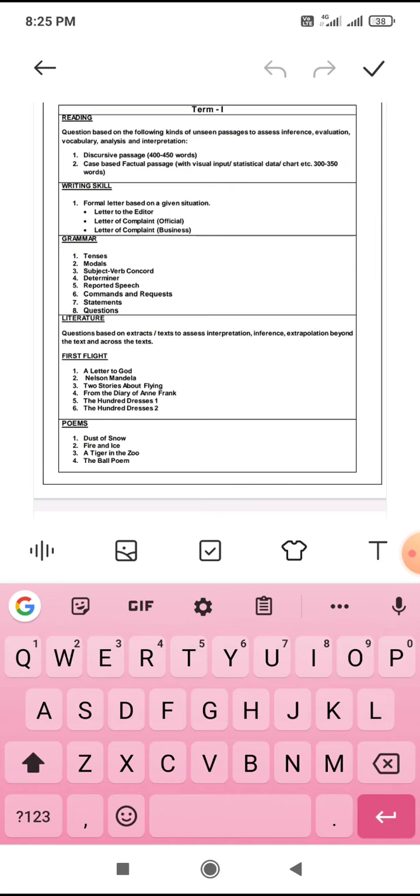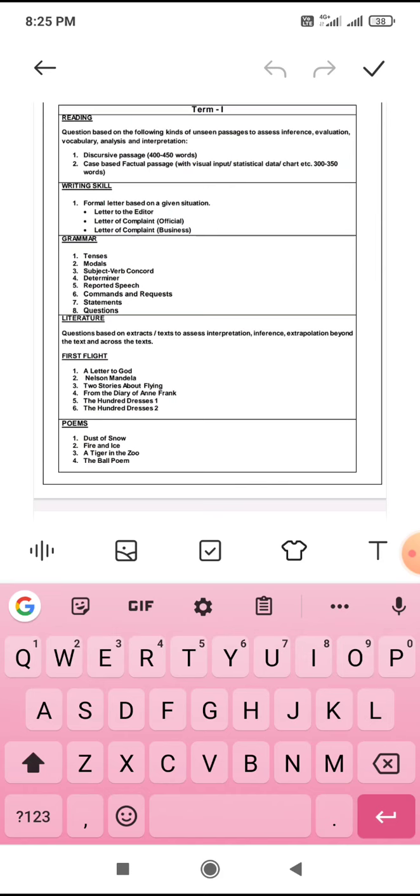Now for your grammar, these are the topics. It is the same for class 9 and 10. Tenses, modals, subject verb concord, that is subject verb agreement, determiners, reported speech: command and request, statement and questions. Generally command, request, statement, question, they come as do as directed questions. Okay. Next is your literature section.